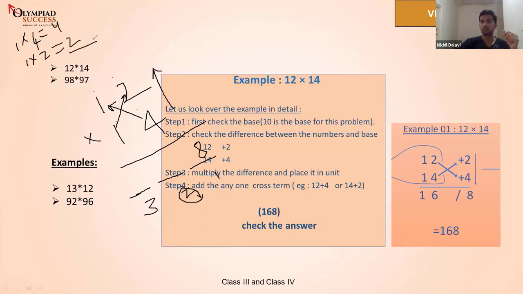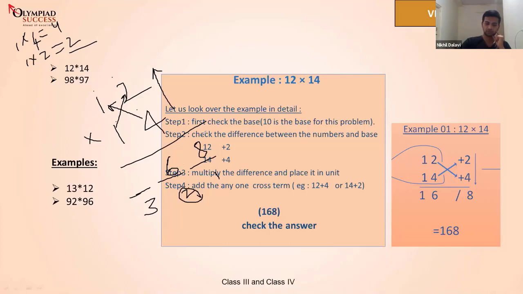How much is the answer now? 6. That's right, the answer is 6, and you're writing the answer 6 here, okay?